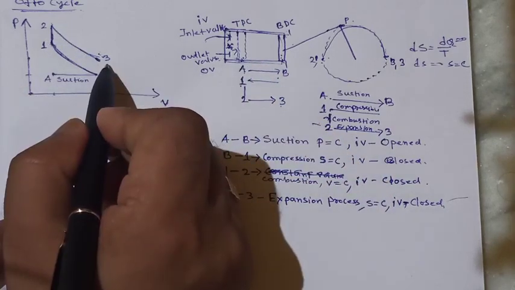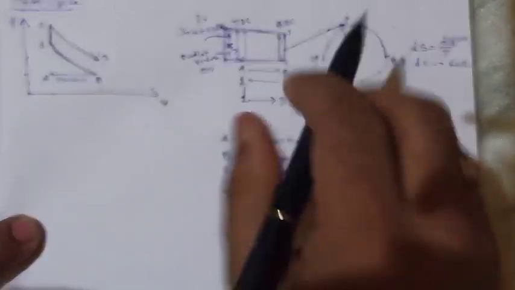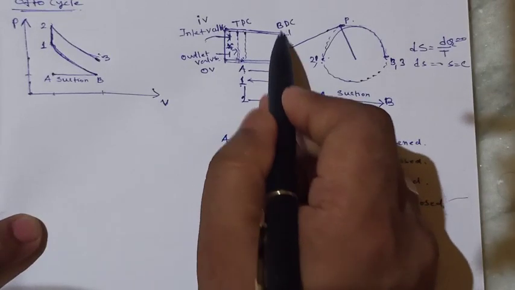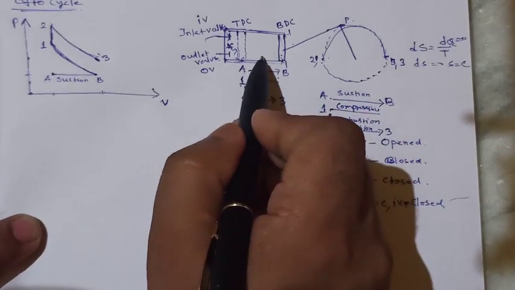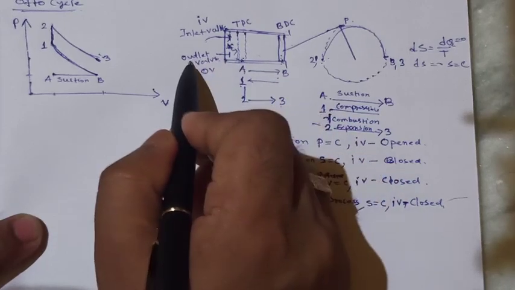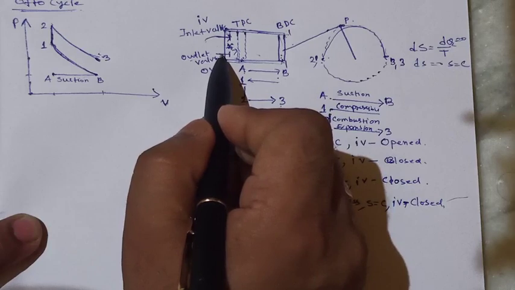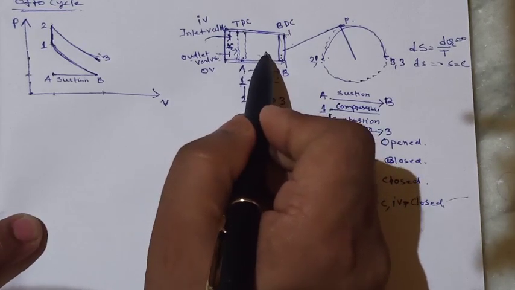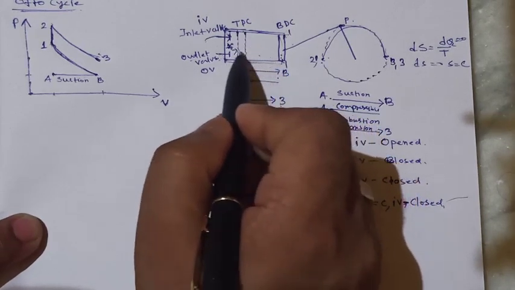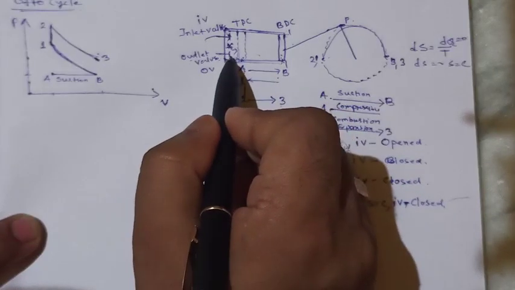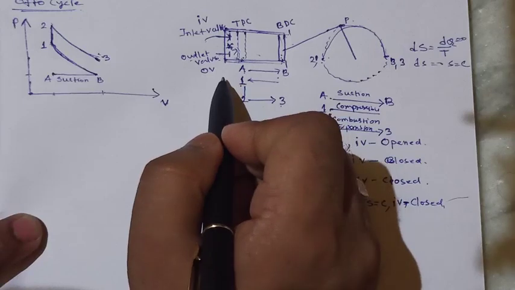After the expansion, the piston will be at the same position, and heat will be released by the opening of the outlet valve. The outlet valve will open and some of the gas will be released from this chamber, and the heat will reduce.